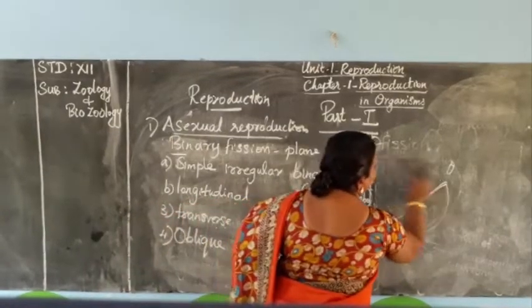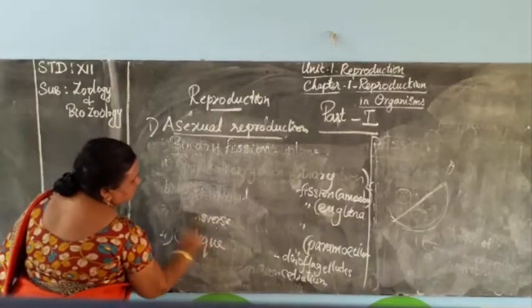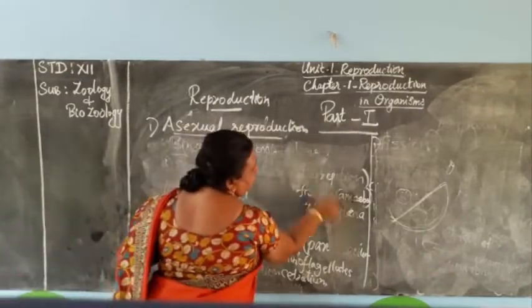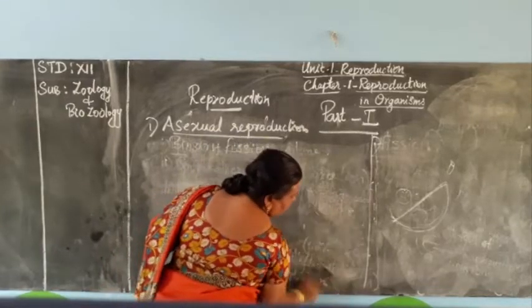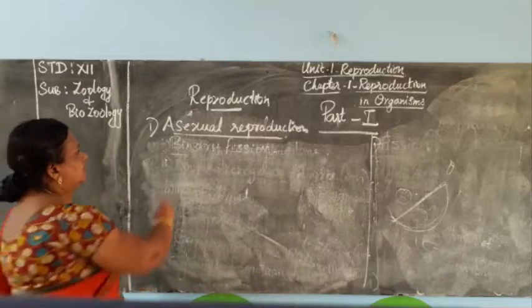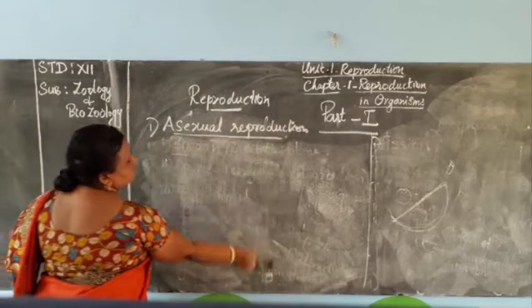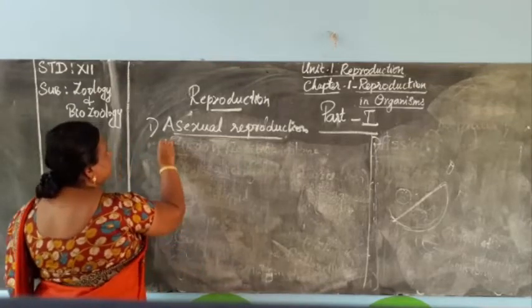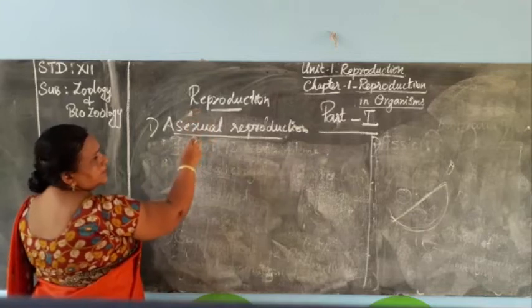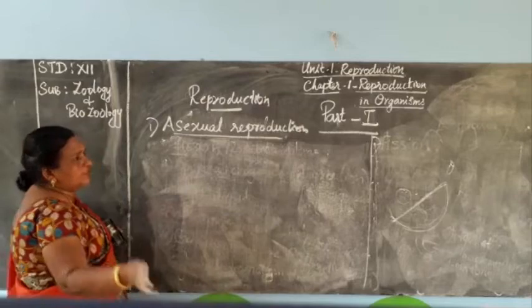Next one is multiple fission. Second one, asexual reproduction. The first division is fission, and in that fission these are the four divisions.